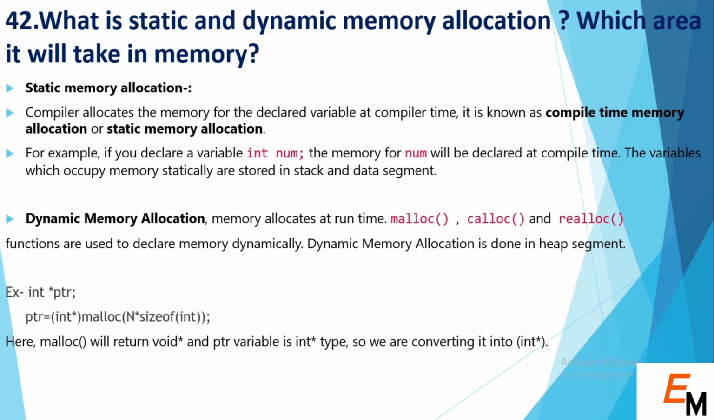So next question is what is static and dynamic memory allocation, and which area it will take in memory. If you talk about static memory allocation, the compiler allocates the memory for the declared variable at compile time. It is compile time memory allocation or static memory allocation. You can take the example of an array. Normally we give the array size at the time of compilation, and the location where the static memory is allocated is the stack. If we talk about dynamic memory allocation, then it will allocate memory at runtime. Normally it is allocated in the heap area of memory. You can see an example of how dynamic memory is allocated. Here we have a pointer variable and we have a malloc function for dynamic memory allocation.